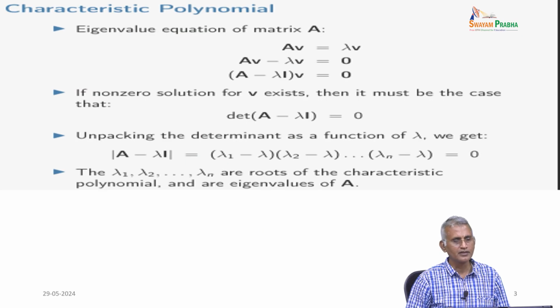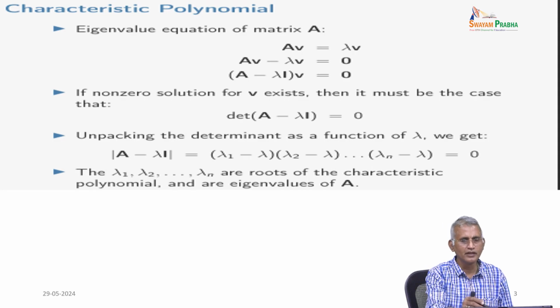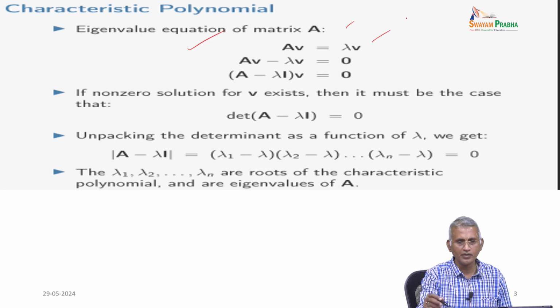Now, based on this, we have already come across the characteristic polynomial, right. Take the eigenvalue equation of the matrix A: AV equal to lambda V. Bring the right side to the left, AV minus lambda V equal to 0, and take V as common.